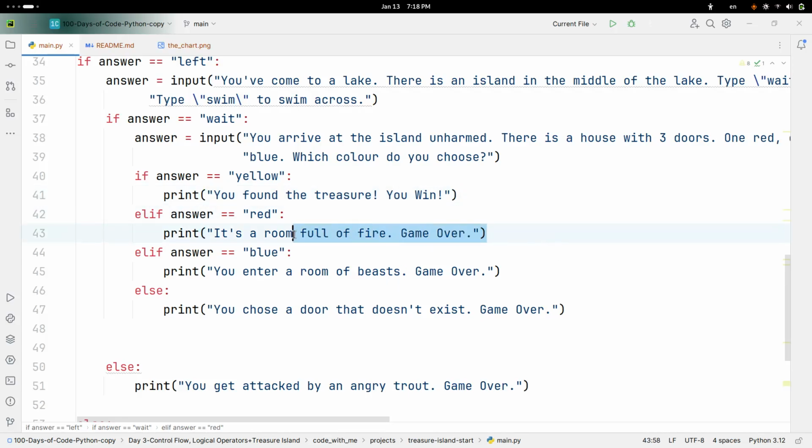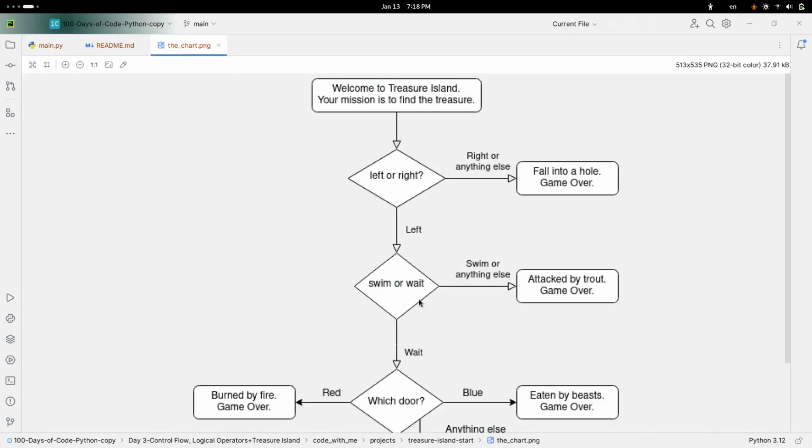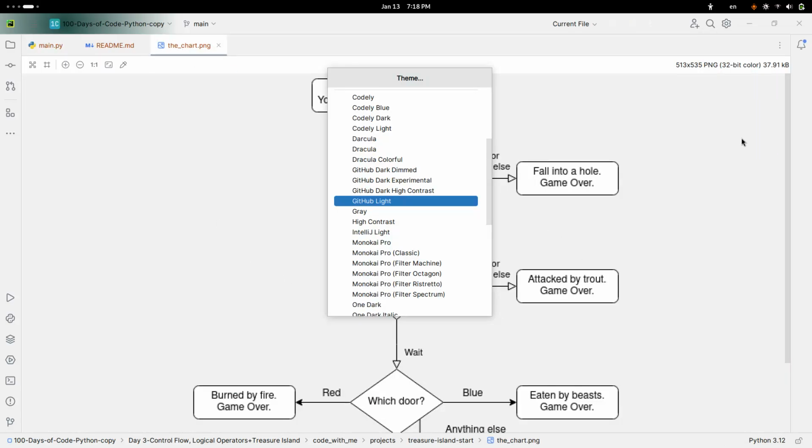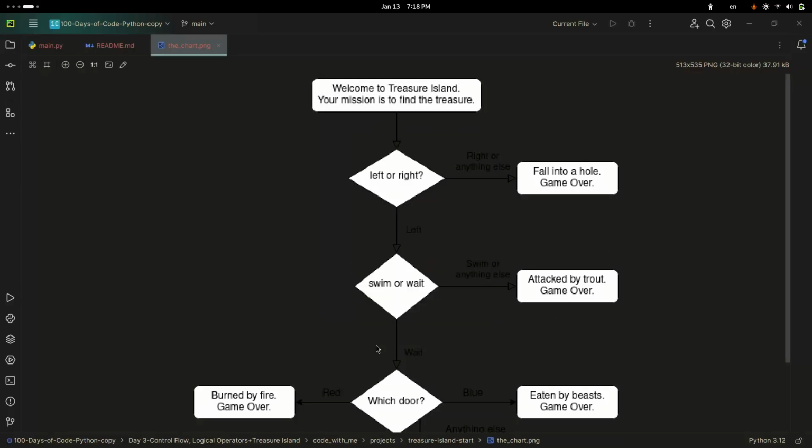Watching this on a light theme was, let me show you how it looks if I choose a dark theme. Let's choose coldly dark. See, this is how it will look. So I just had to choose the light theme if you wanted to see the chart.